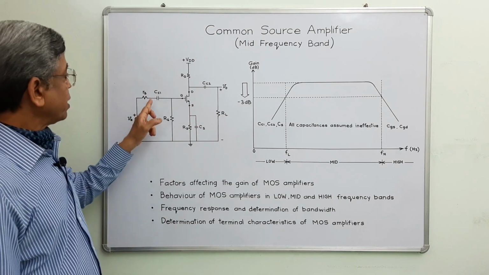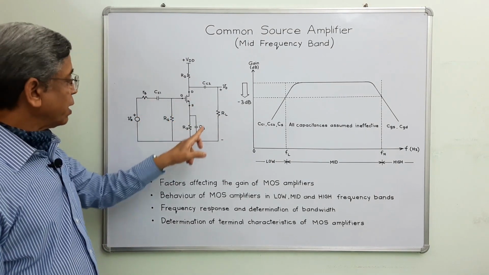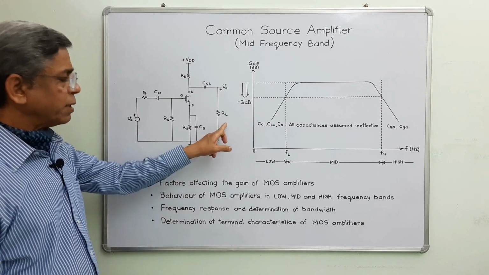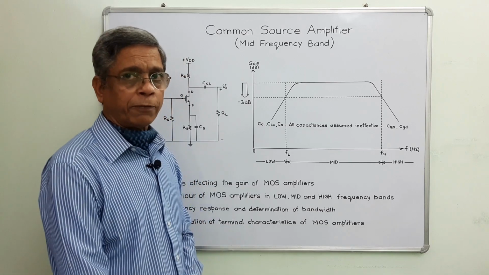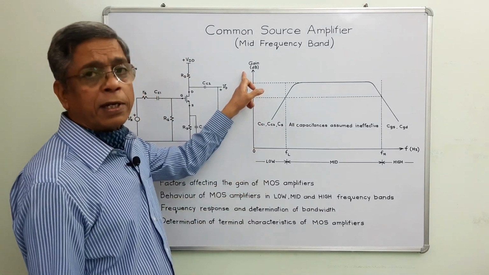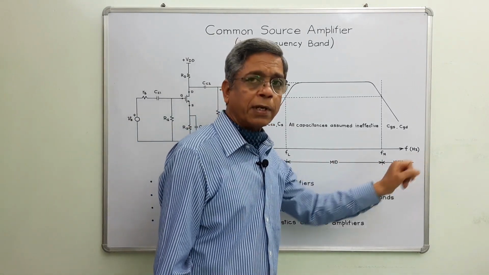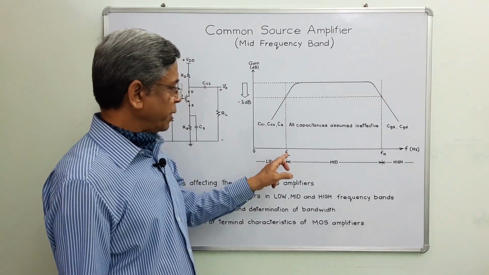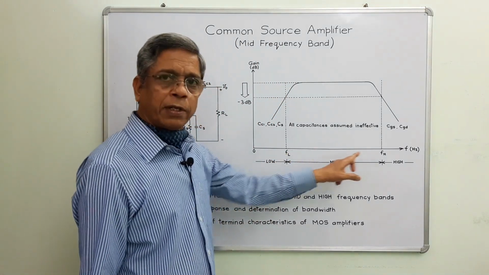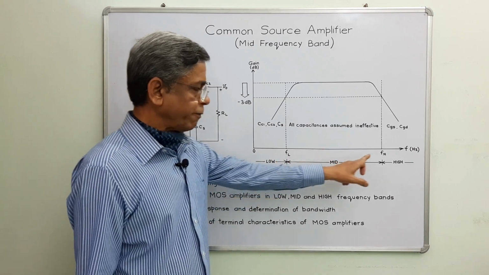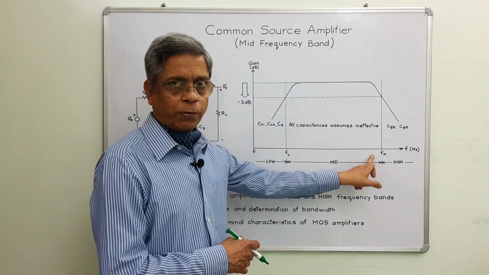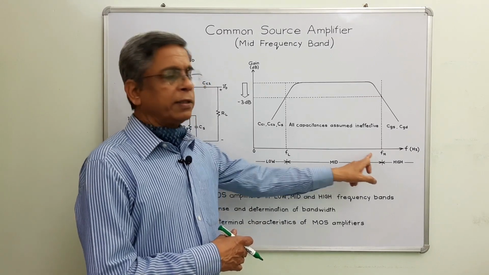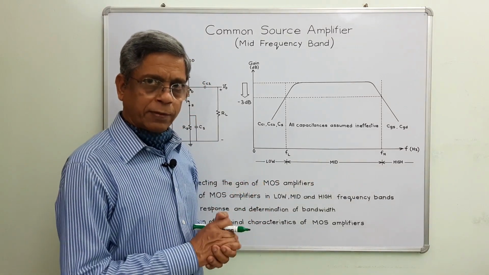This is a circuit diagram of a common source amplifier. These are coupling and this is the bypass capacitor, this is the load resistor, and this is the frequency response of the common source amplifier, and this is the gain in dB and this is the frequency in hertz. There are two frequencies mentioned, FL and FH. FL stands for low cutoff frequency, this is the high cutoff frequency, and technically these are called 3 dB frequencies.